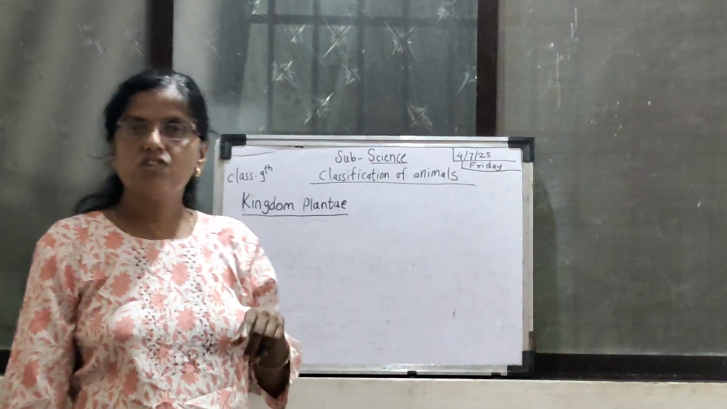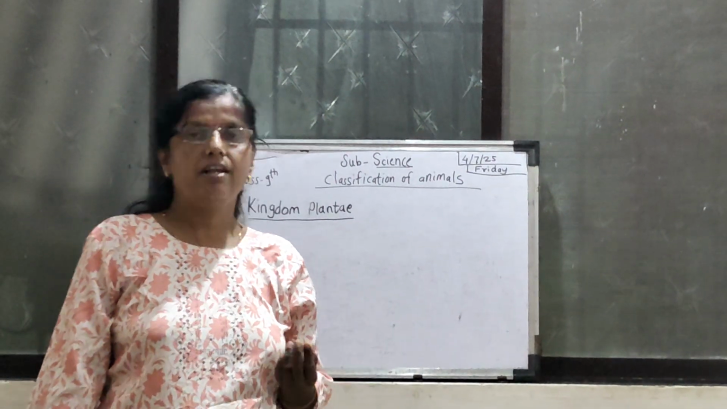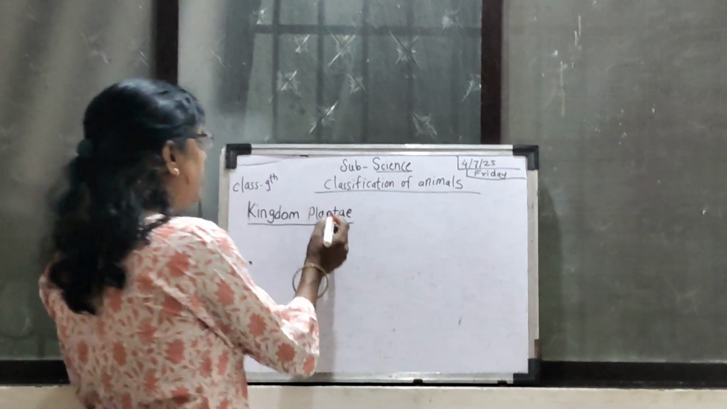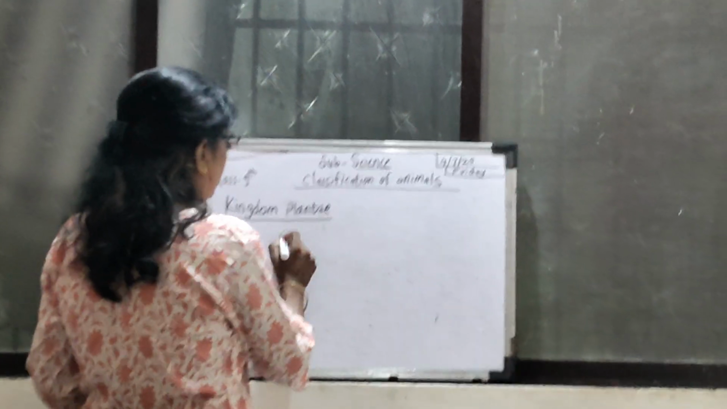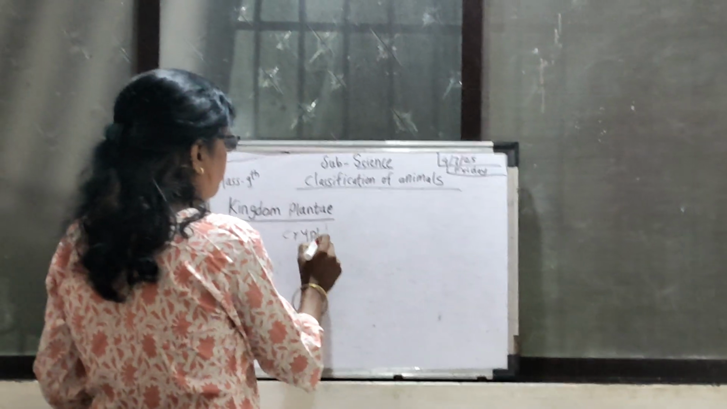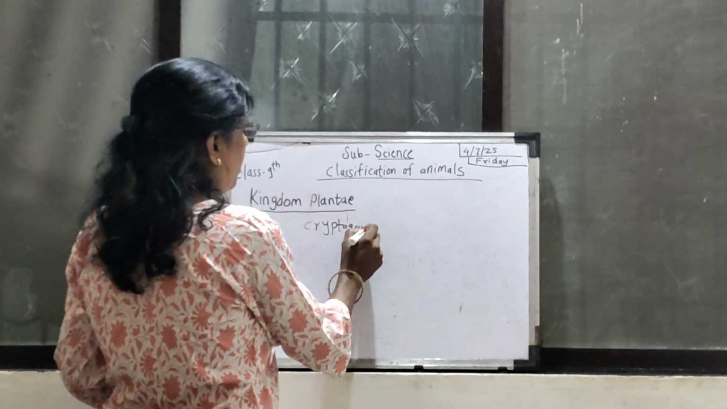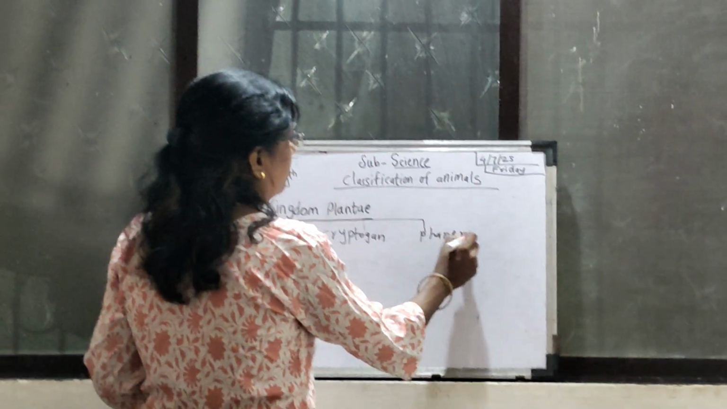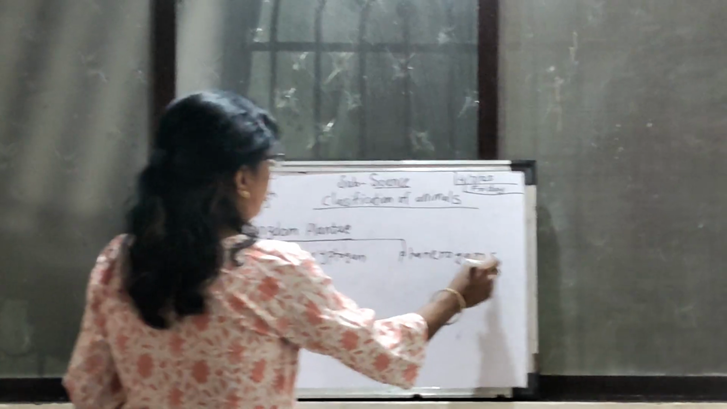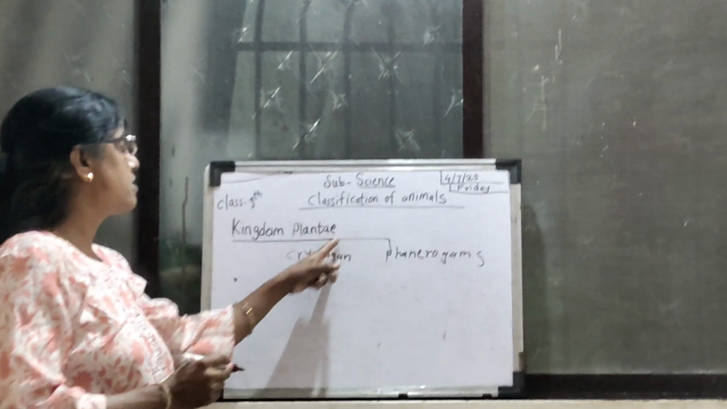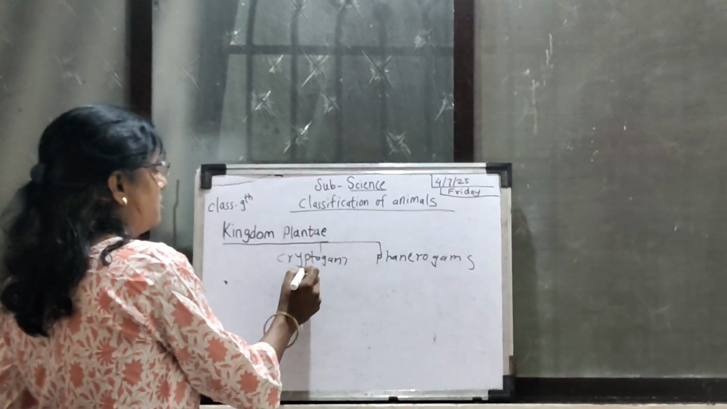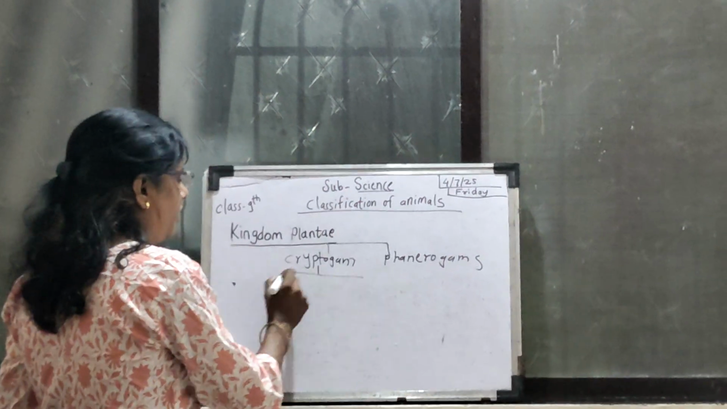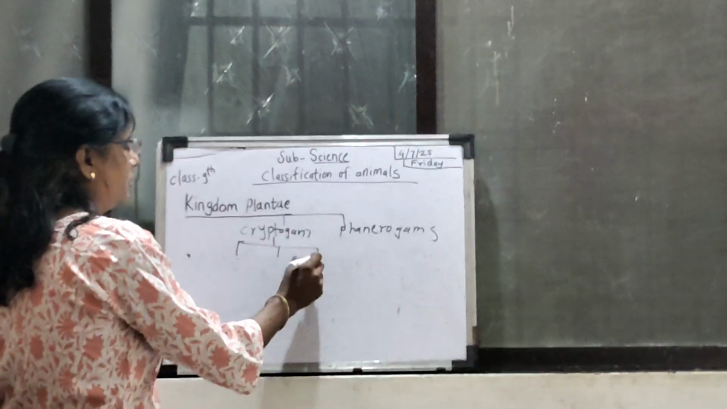Kingdom Plantae. In the last lecture, we studied the Kingdom Plantae classification. This Kingdom Plantae classification is under first cryptogams, and second phanerogams. Now we will discuss the cryptogams. This cryptogam is again divided into three parts.